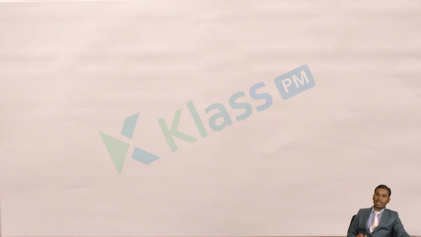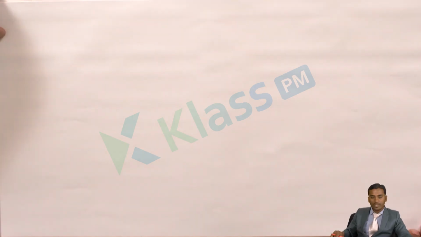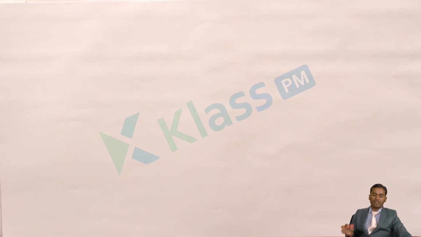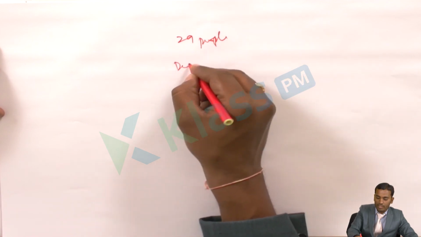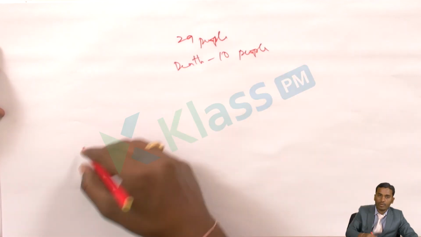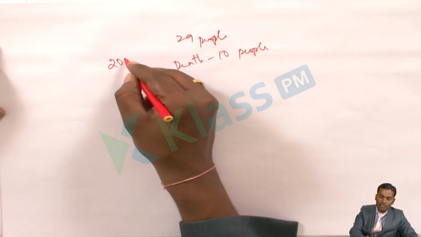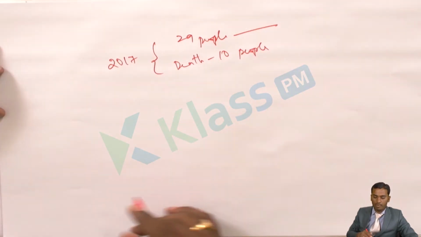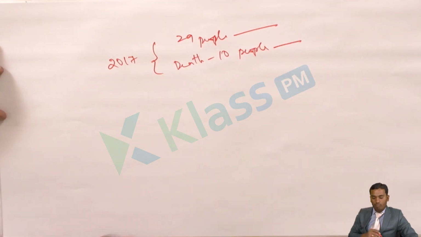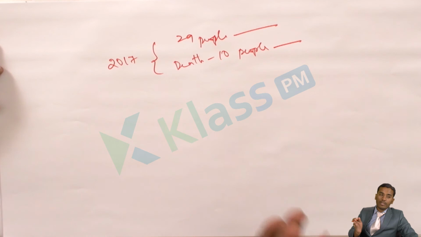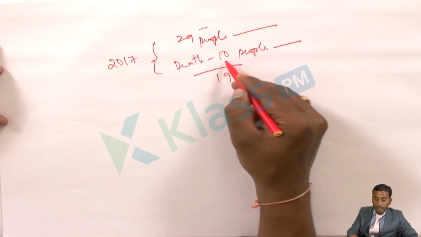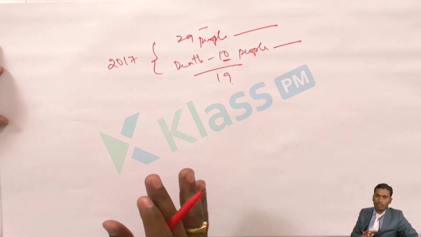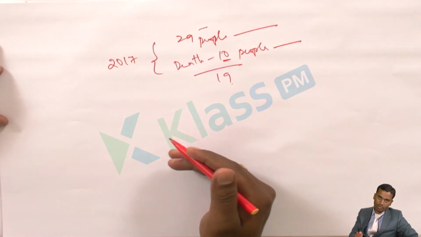Then how will we calculate this in percentages? Generally, see, as I said, the population birth rate as well as the death rate need to be calculated. Say, for example, in the year 2017, India's birth rate is 29 people and death rate is 10 people. So what is the number of people added to the total population? That is 19. 29 is the birth rate, and of the total population, 10 people have died. The 29 is added to the total population.